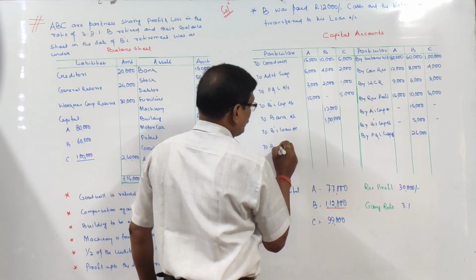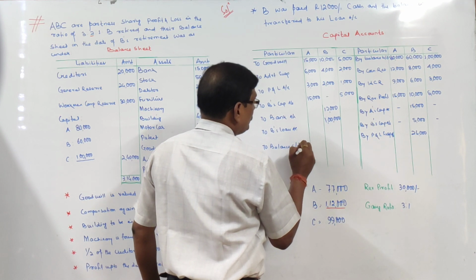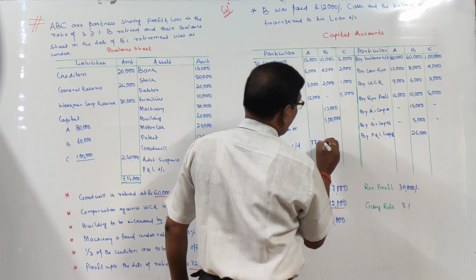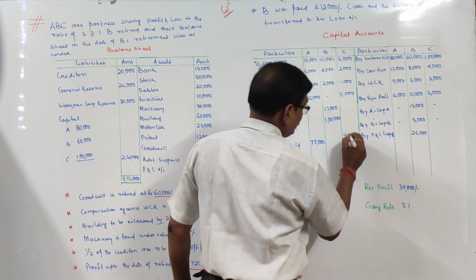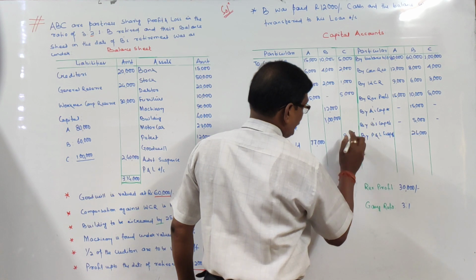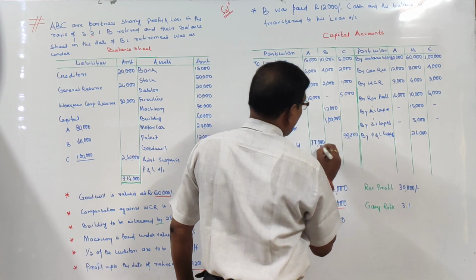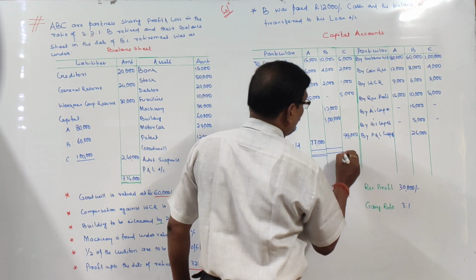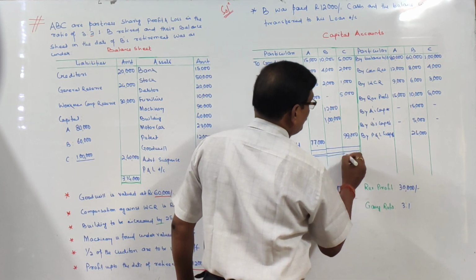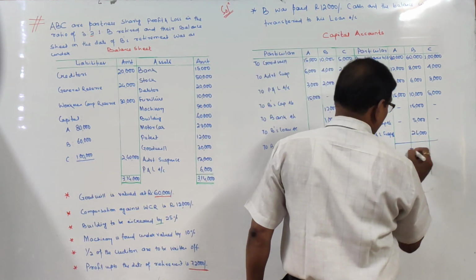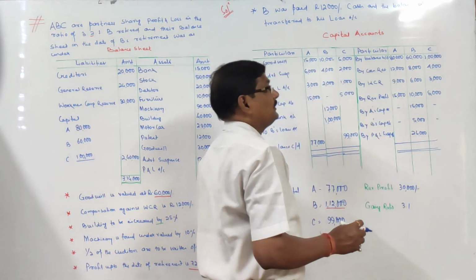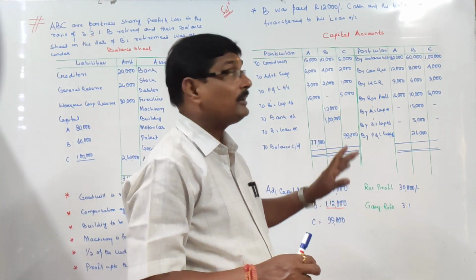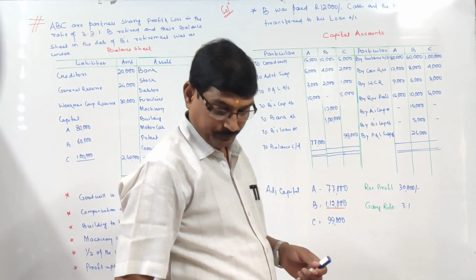To balance carried down, that is A 77,000 and C 99,000. So pay B the amount due to B, of which we have paid only 12,000. The remaining 1 lakh rupees will be transferred to his loan account. The capital balances of A and C remain as we calculated. A is 77,000 and C is 99,000. This is case 2. Next.